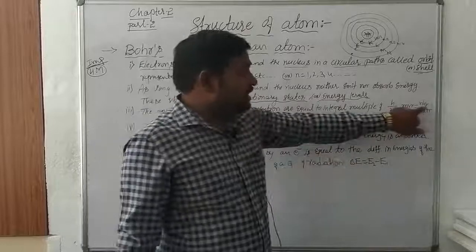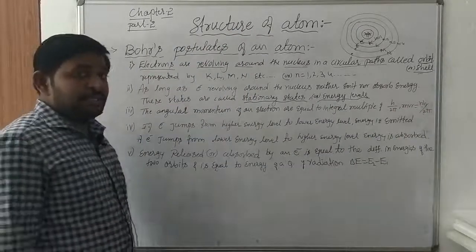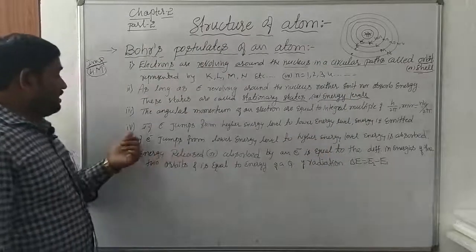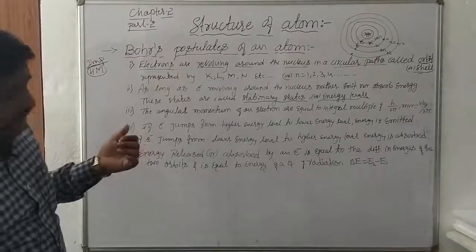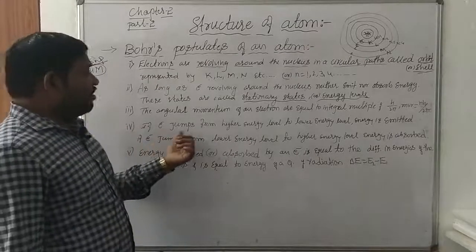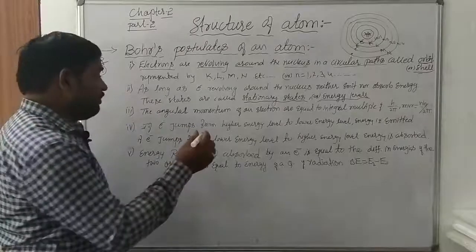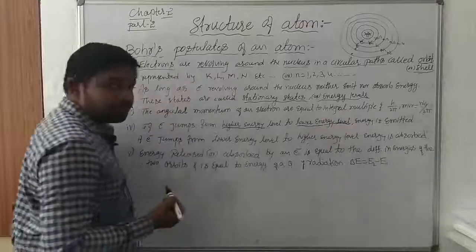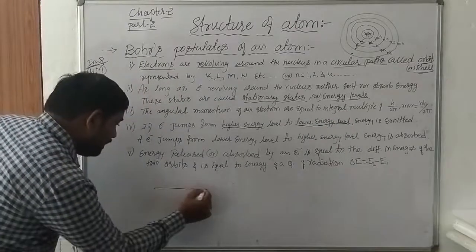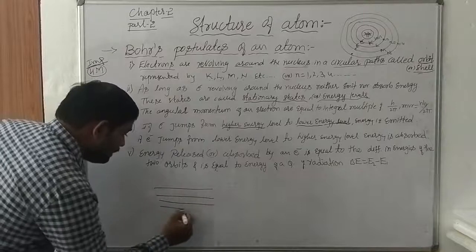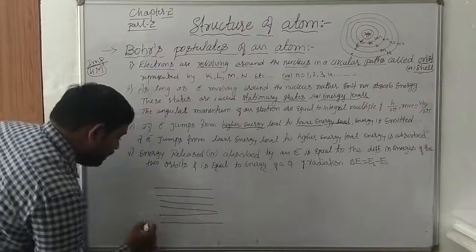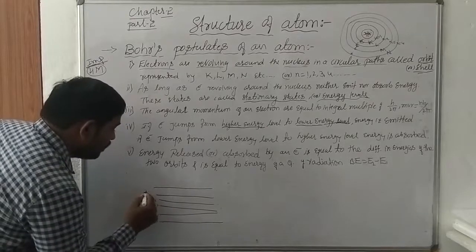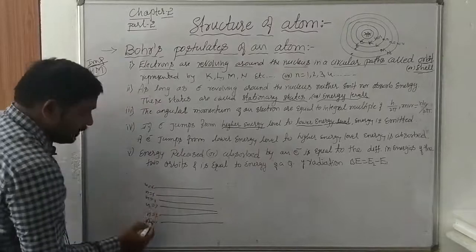As you know that h is Planck's constant, that is 6.623 into 10 to the power of minus 34 joule second. Okay, next let us go for next point, that is if electrons jump from higher energy level to lower energy level, observe here. If it is n is equal to 1, n is equal to 2, n is equal to 3, n is equal to 4, n is equal to 5, n is equal to 6, these are the energy levels.